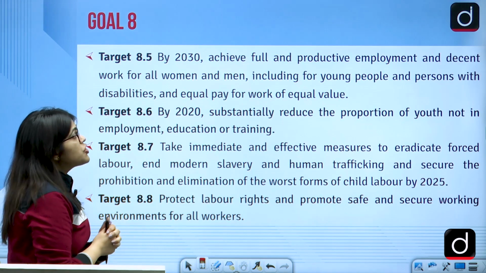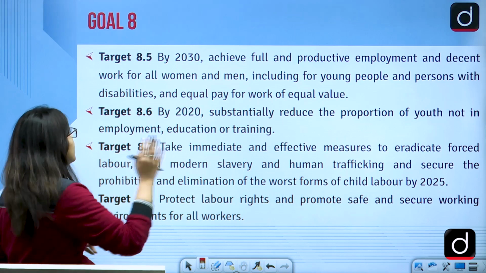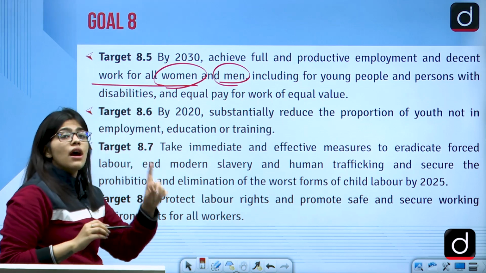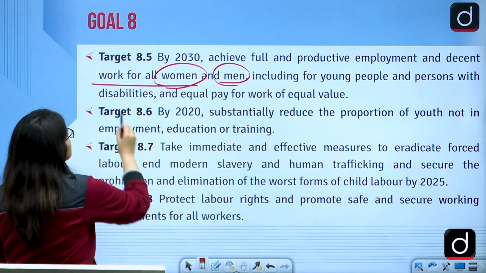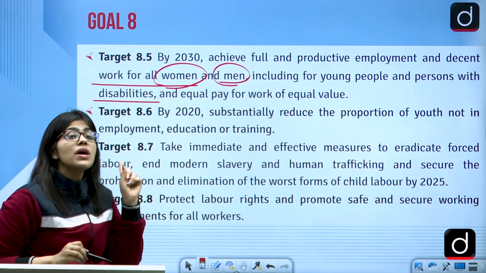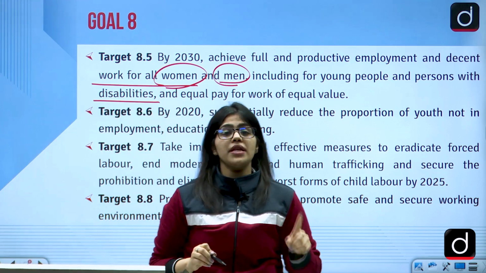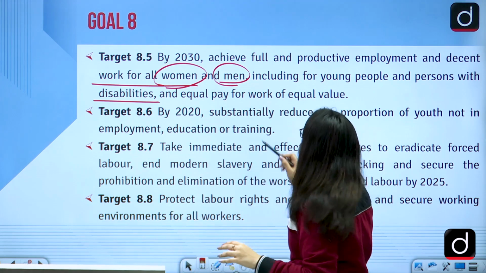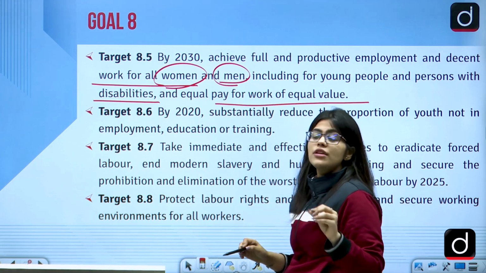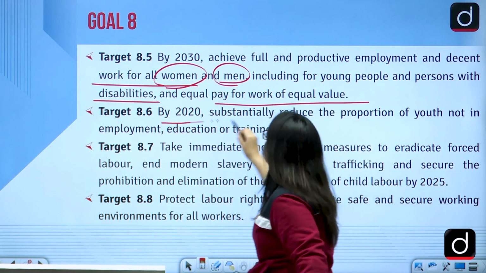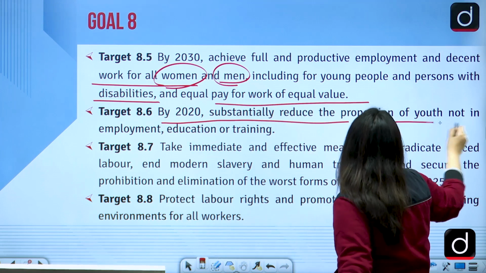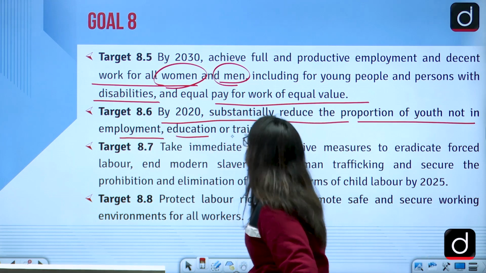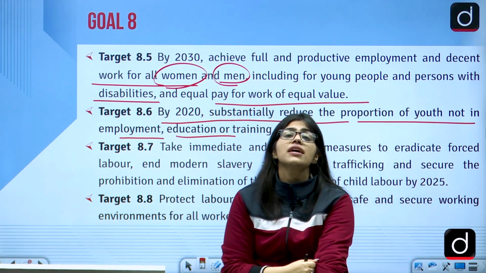So by 2030, achieve full and productive employment. Decent work should be given to women and men, including young people also. Persons with disability should also be equally paid. So there should be no discrimination between the wages given to a woman or a man or a person with disability. There should be equal value of everyone. By 2020, substantially reduce the proportion of youth who are not employed, not educated and not given any kind of training.